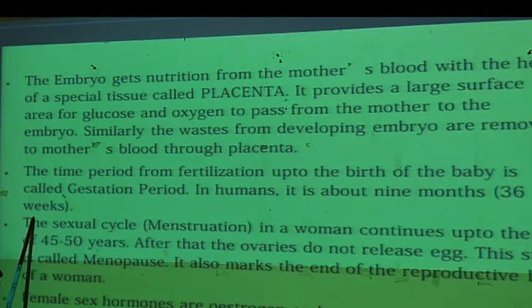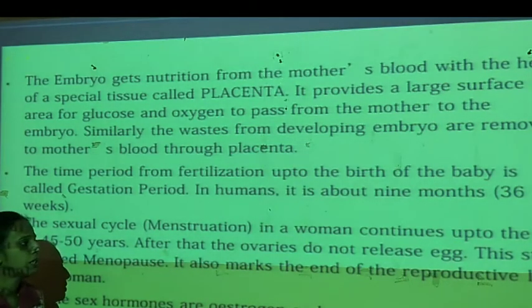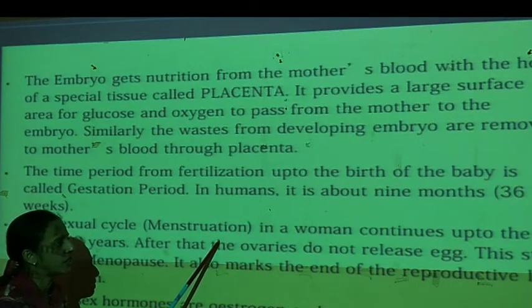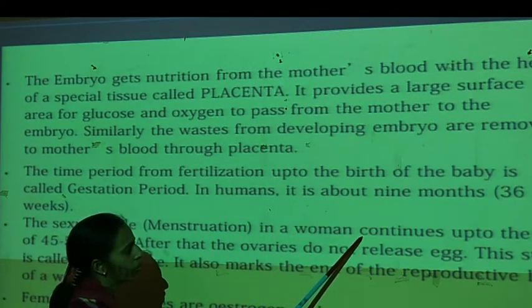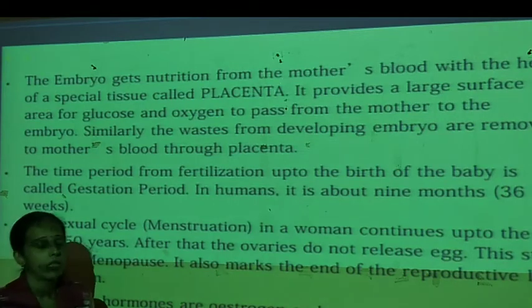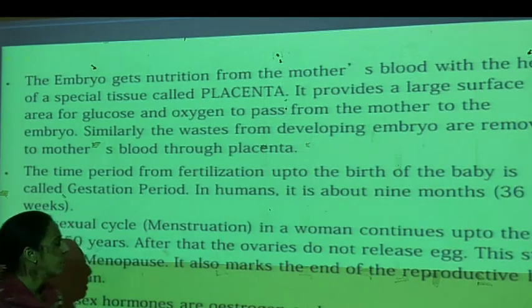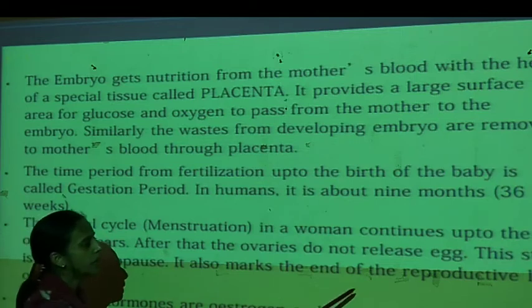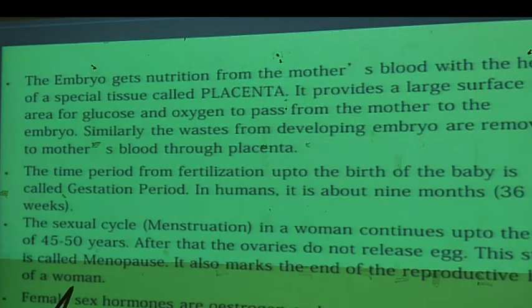If a baby is developed and born before 36 months, then it is called an immature baby. The sexual cycle, that is the menstruation cycle, in a woman continues up to the age of 45 to 50 years, and after that the ovaries do not release eggs and development does not take place. This stage in women is called menopause. It also marks the end of the reproductive life of the woman.